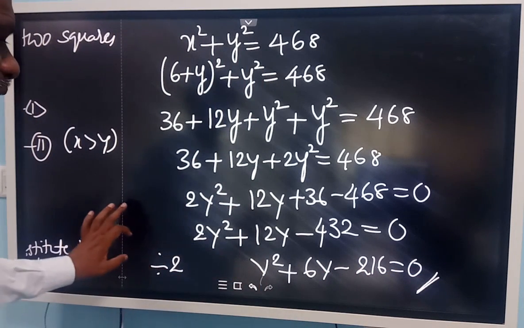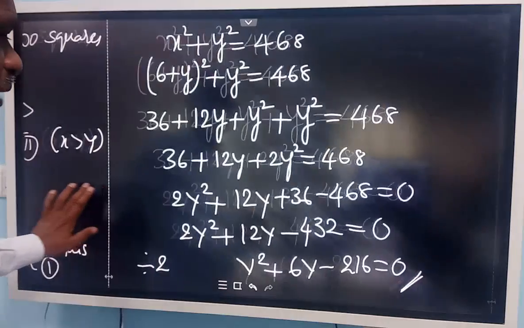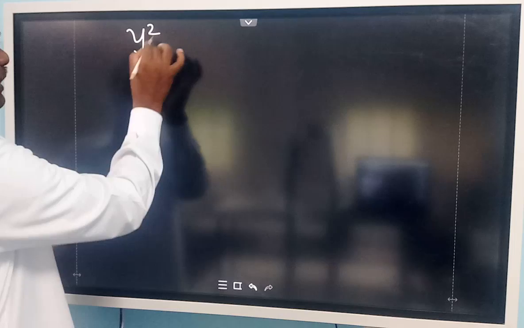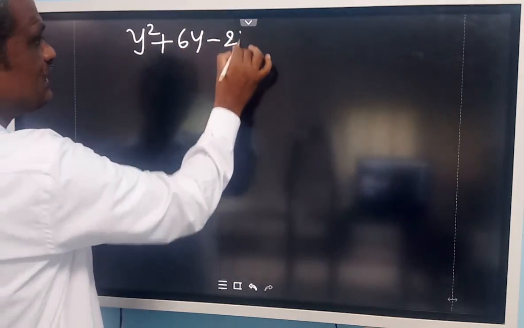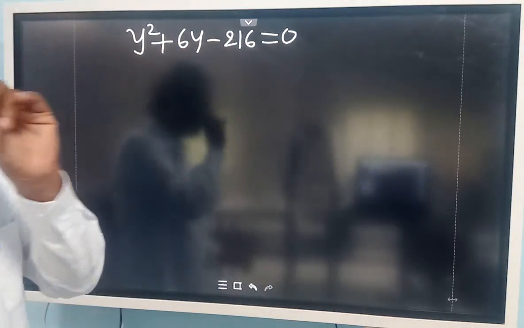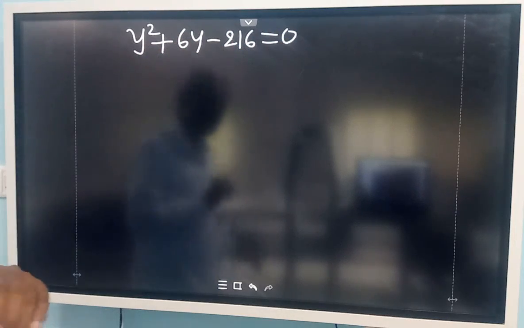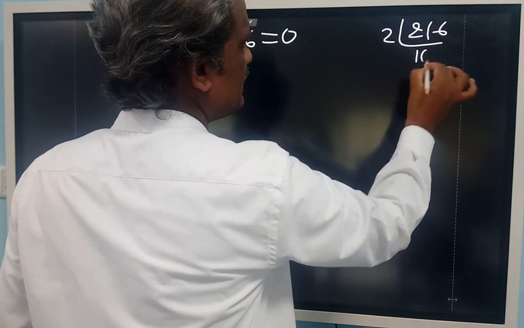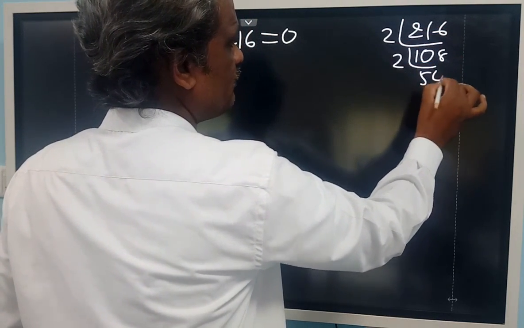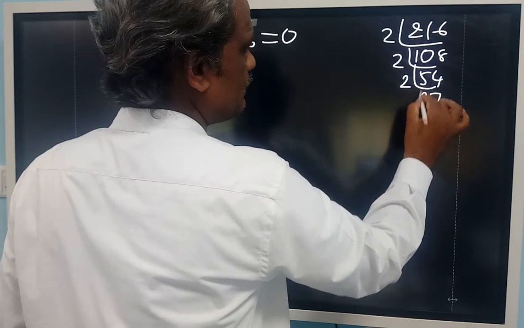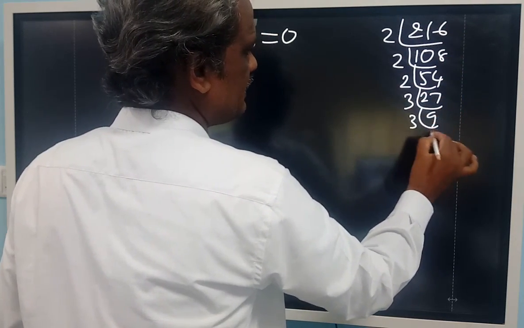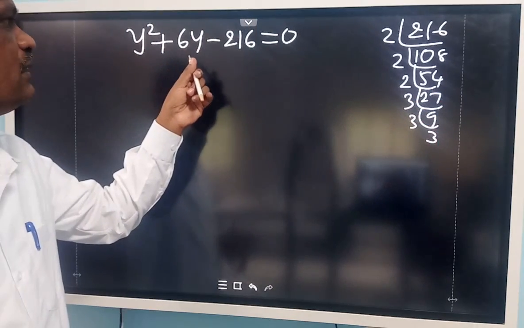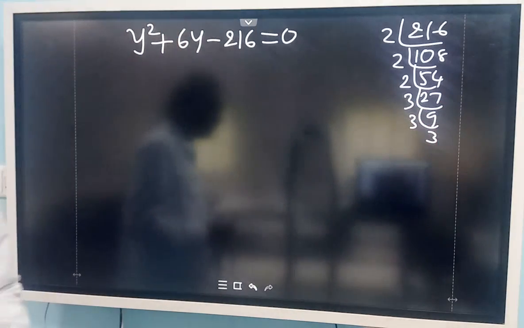So solving this, let us find out the value of y. y square plus 6y minus 216 is equal to 0. Let us follow the factorization method. Factorize the 216 now. 2 1s are 2, 2 8s are 16, 2 7s are 14, 3 9s are 27, 3 3s are 9. Find all possible factors so that you get a sum or difference of 6.